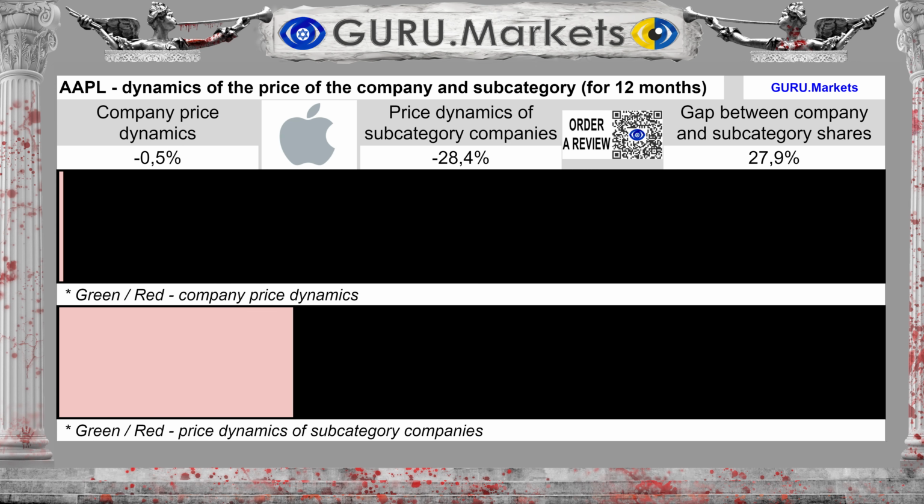Comparing the dynamics of the share price of Apple Inc. and subcategory companies, we can see that over 12 months the stock Apple Inc. showed a change of -0.5%, against price changes in the subcategory of -28.4%. This clearly does not indicate anything, but you need to take note of this fact.